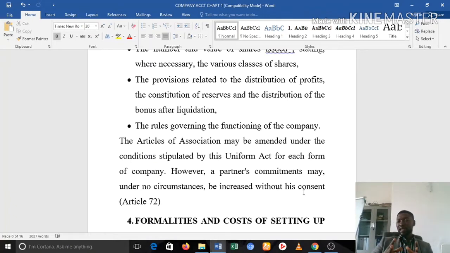Okay? Usually a capital increase decision is taken by an extraordinary general assembly meeting also. Okay? And you discover that the quota for such meetings are usually higher than ordinary assembly meetings. Okay? But this Uniform Act tries to just indicate here that you should be careful when you want to increase the obligation of a shareholder.